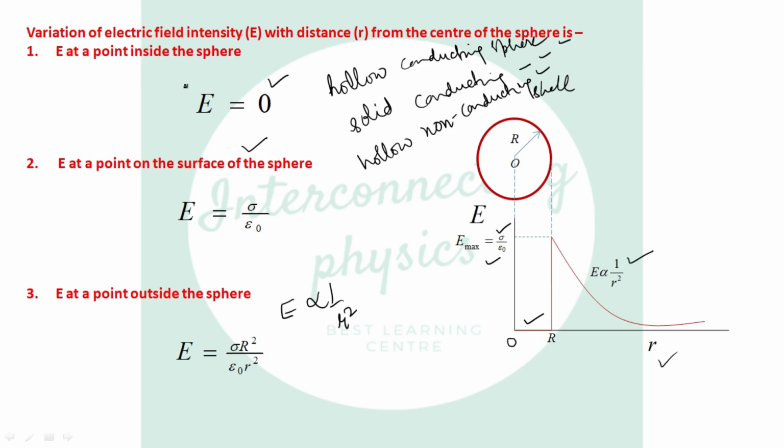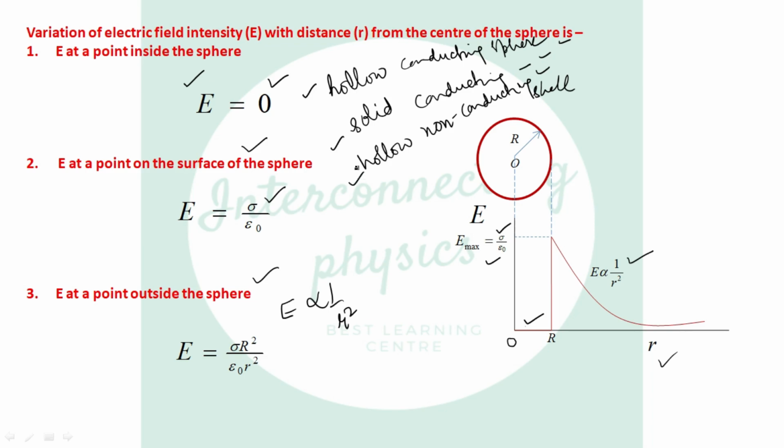It means the electric field inside the sphere will always be 0, the electric field on the surface of the sphere will be like this, and the electric field at a point outside the sphere will be inversely proportional to r square. So this derivation is applicable to all these three cases.